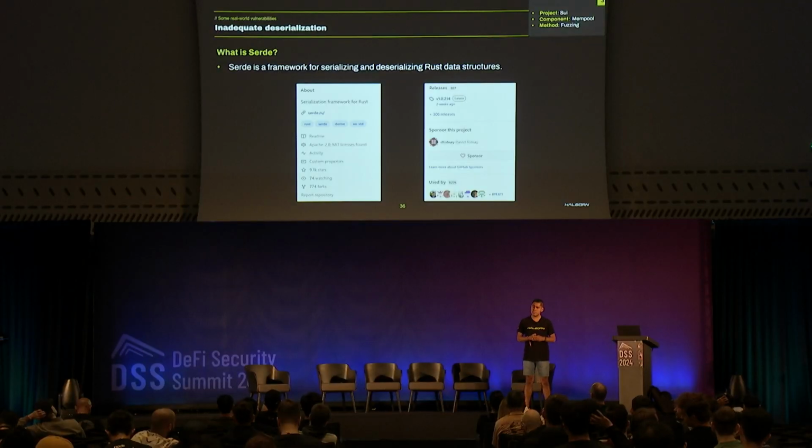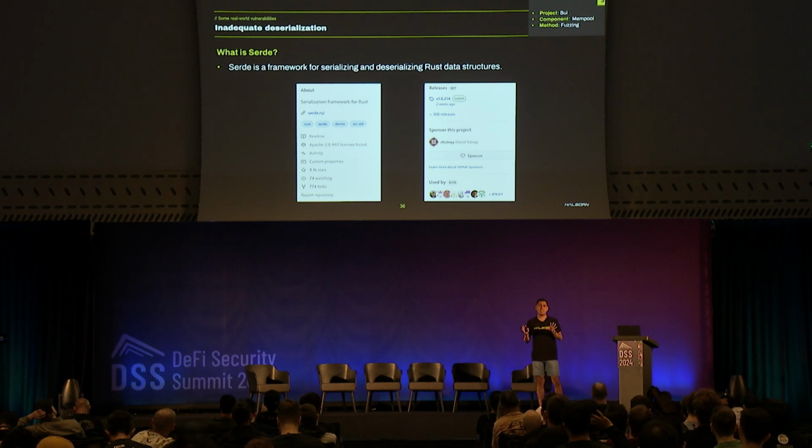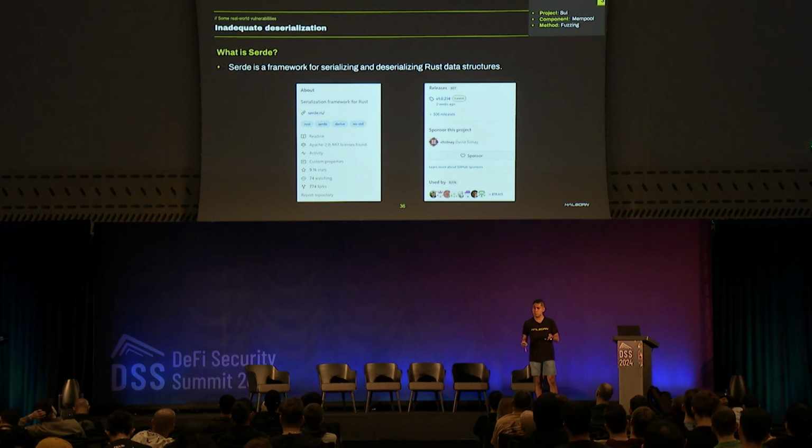And the last one, inadequate deserialization, again affects Sui in the mempool component. It was found through fuzzing. So very quickly, what is Serde? Serde is a library for serialization and deserialization in Rust. It's very popular. We have more than 800,000 people using it.